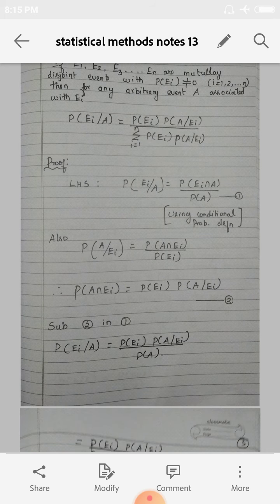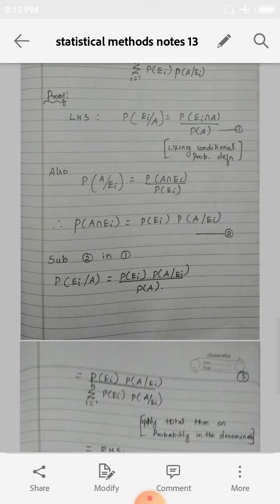So see the proof. First I take the left hand side. What is the left hand side? P of Ei condition A. By using the conditional probability definition, which we saw in the last class, P of Ei condition A is nothing but P of Ei intersection A divided by P of A. Mark it as equation number 1.